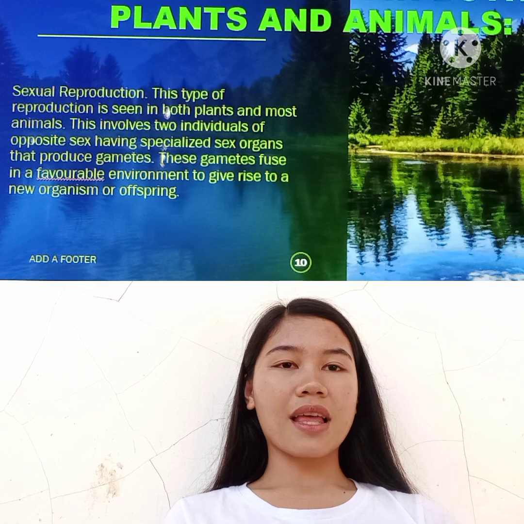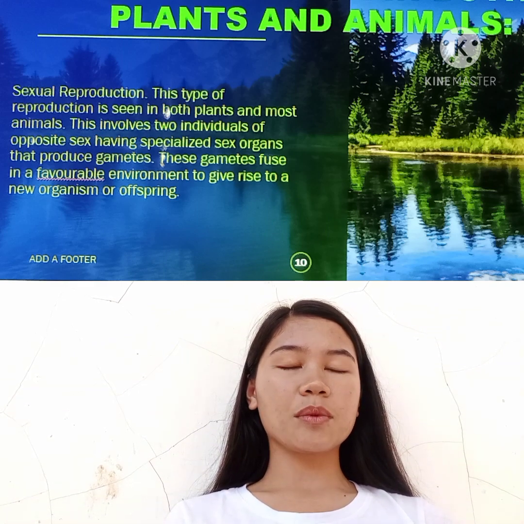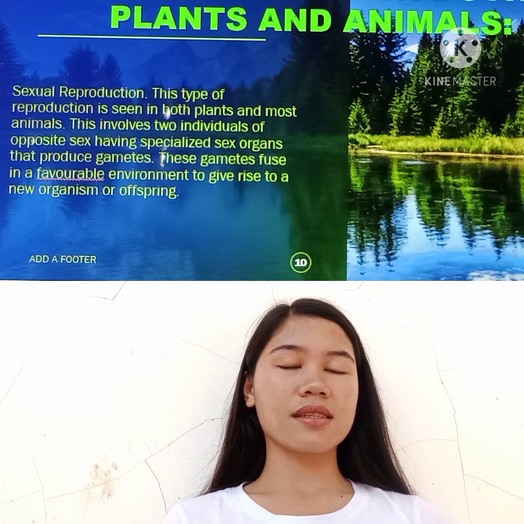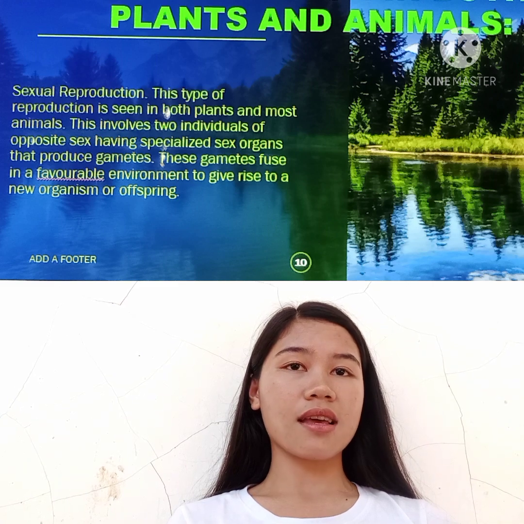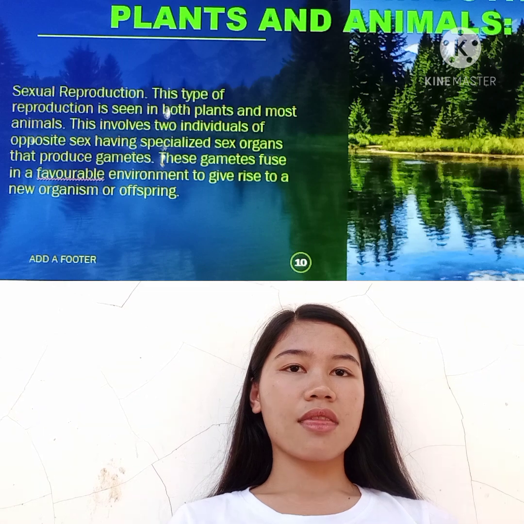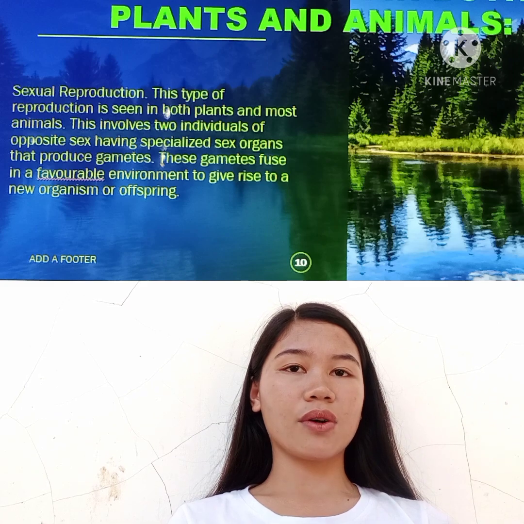Reproduction in both plants and animals. Sexual reproduction. This type of reproduction is seen in both plants and most animals. This involves two individuals of opposite sex having specialized sex organs that produce gametes. These gametes fuse in a favorable environment to give rise to a new organism or offspring.